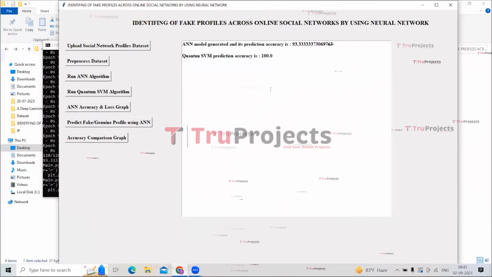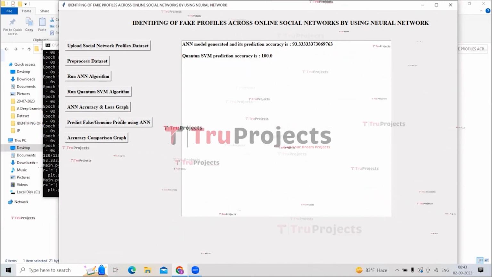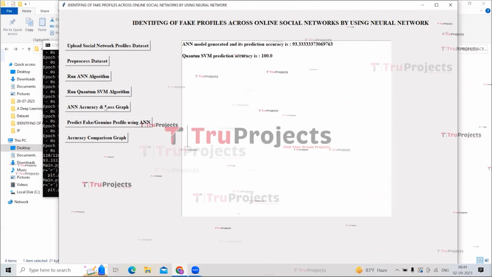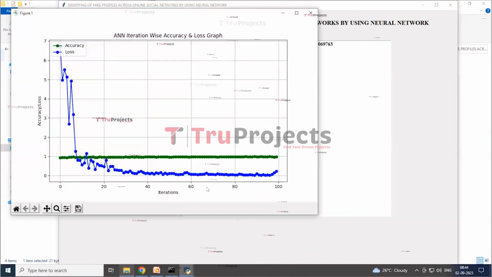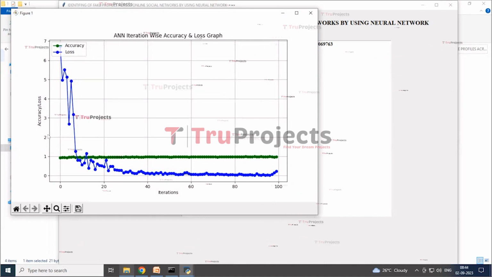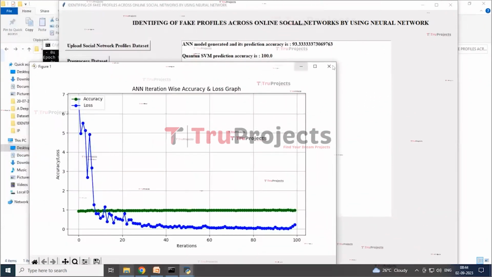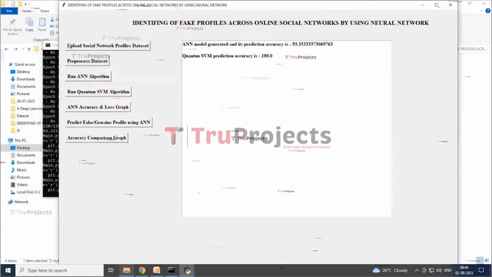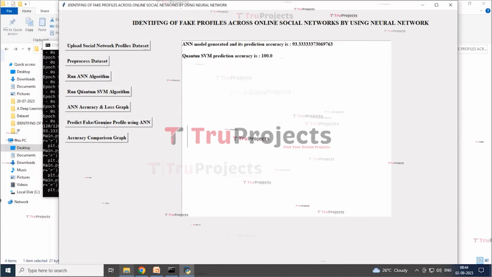So here on this screen you can see that we got 100% accuracy. So now again click on the ANN accuracy and loss graph to see the graph comparison. Here the x-axis represents iterations and the y-axis represents accuracy and loss. So now close this graph and now click on the predict fake and genuine profile using ANN button.